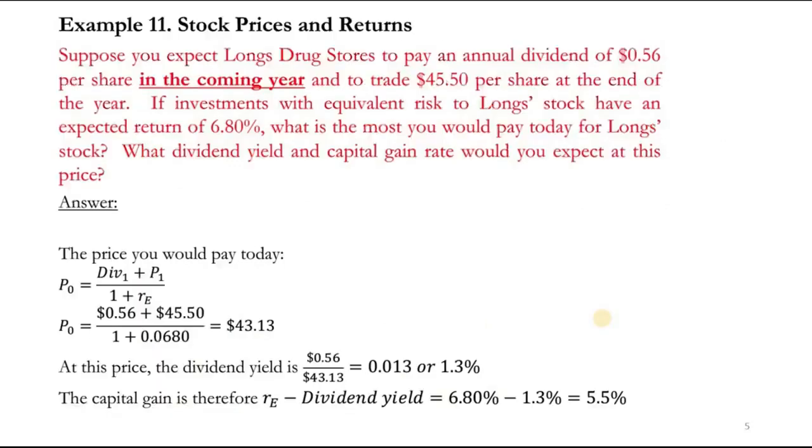Now let's see the question and we will understand it practically. Suppose you expect Longs Drug Stores to pay an annual dividend of $0.56 per share in the coming year, and to trade at $45.50 per share at the end of the 1 year, right?